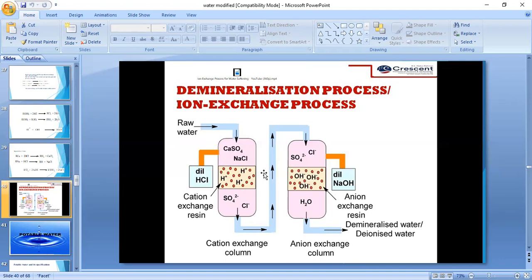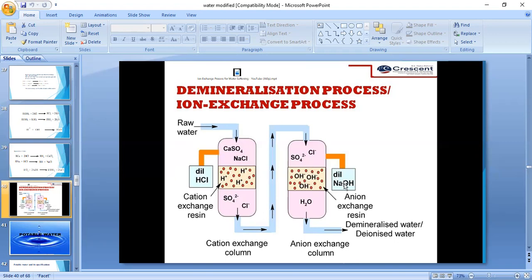How can we regenerate the cation and anion exchange resins? Dilute HCl is passed into the first chamber, and then regeneration of the resin takes place.